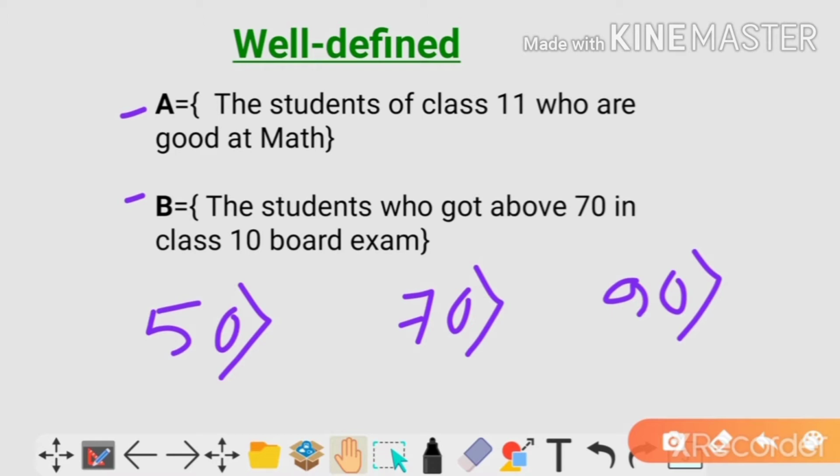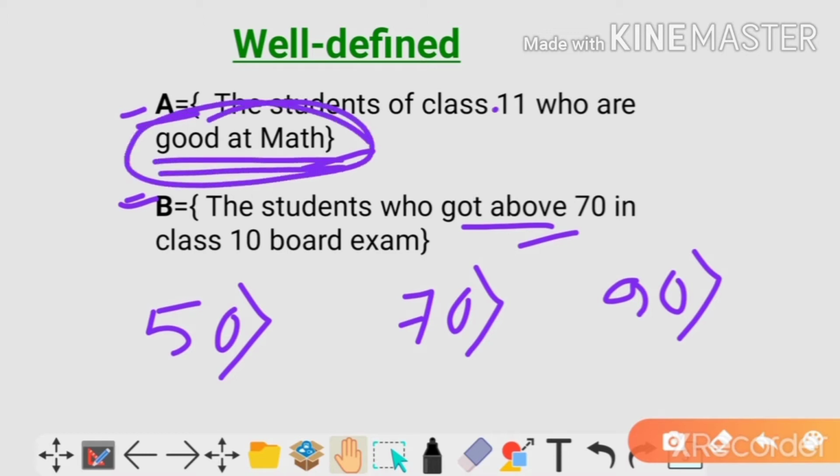So there is actually confusion in this set about who can be in it and who cannot. But if I say the students who got above 70 in the class 10 board exam, then I can easily choose the students who got above 70 marks and enlist them in set B. So the first set, good at math, is not well defined.